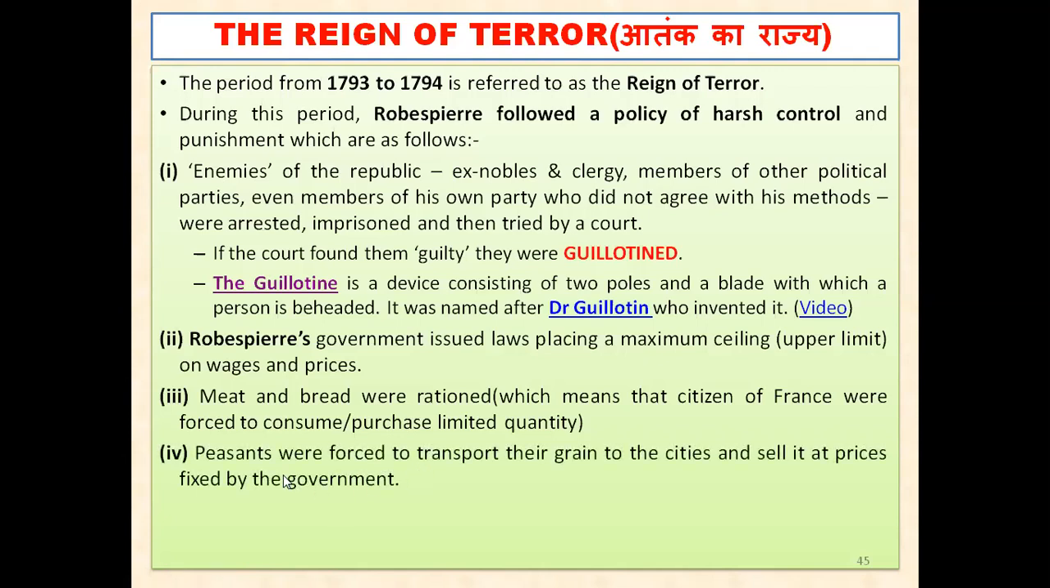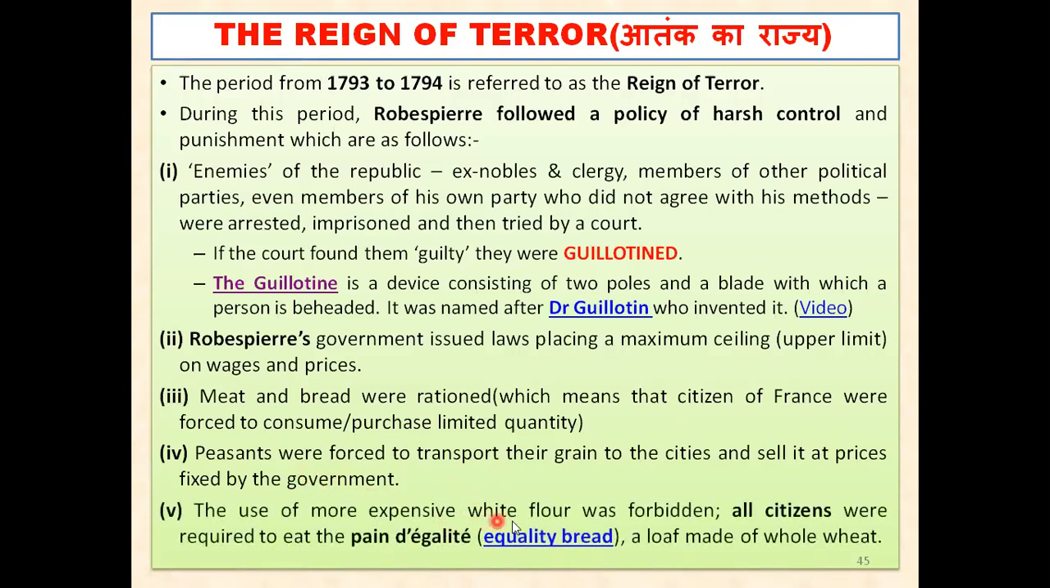Peasants, the farmers, the laborers were forced to transport their grain to the cities and sell it at prices fixed by the government. The farmers were also forced to sell their food items, their groceries, their grains in the cities only, and at the prices fixed by the government. They could not have their own prices. Whatever price the government fixed, they had to sell their articles at that price only.